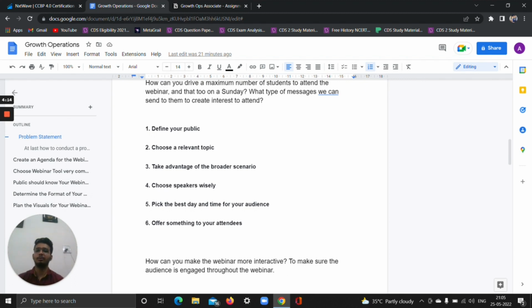Take advantage of the broader scenario. Like I've discussed, cryptocurrency has been hyped by the government as well, and people surely know that cryptocurrencies are made on the scenario of blockchain.